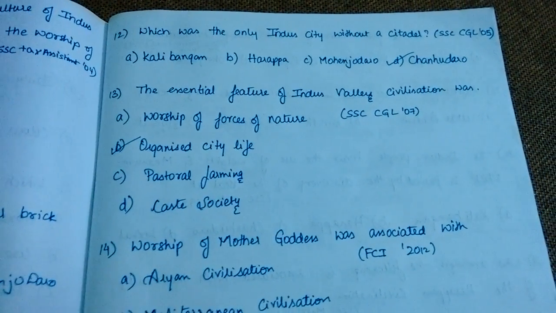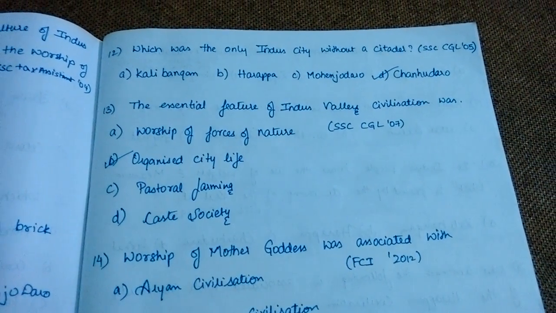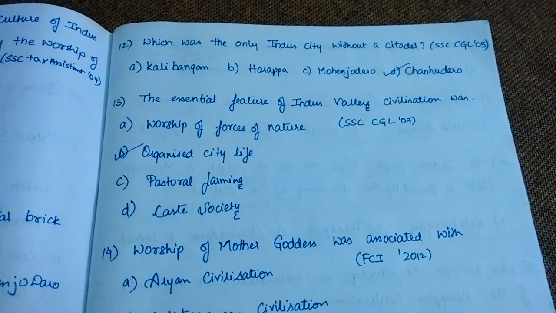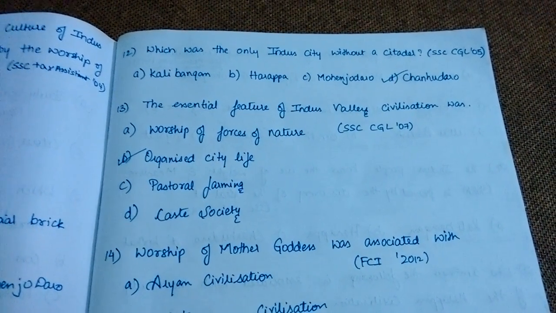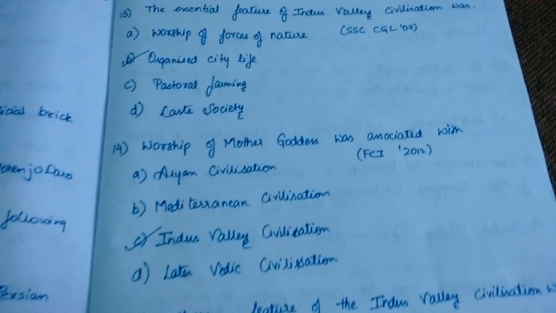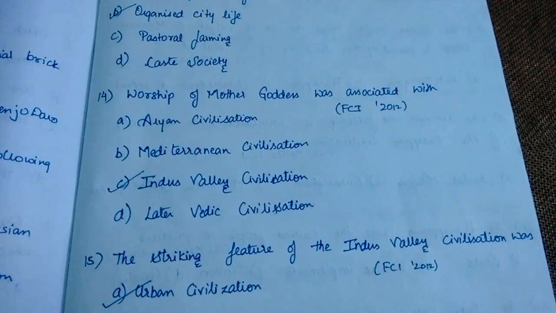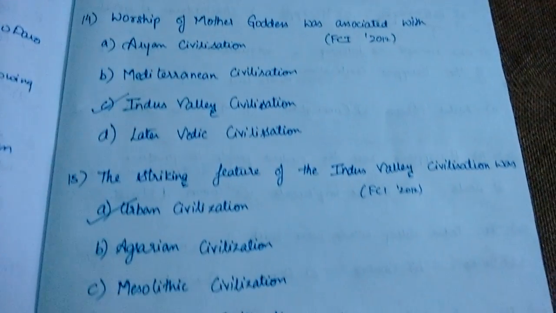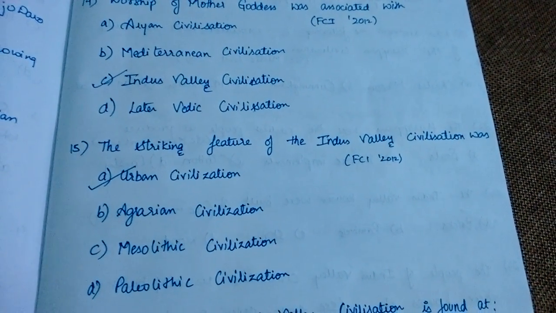12th question, which was the only Indus city without a citadel? It is Chanhudaro. The essential feature of Indus Valley civilization was organized city life. Worship of Mother Goddess was associated with Indus Valley civilization. The striking feature of the Indus Valley civilization was urban civilization.